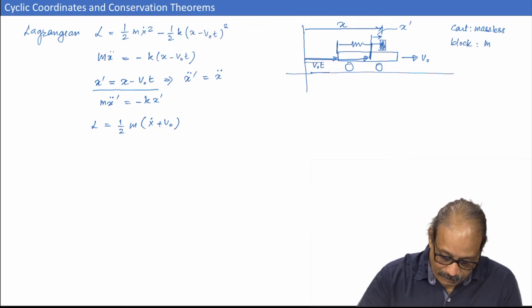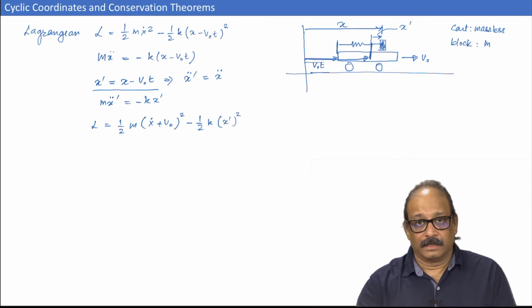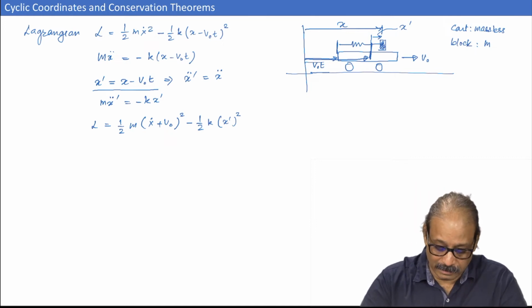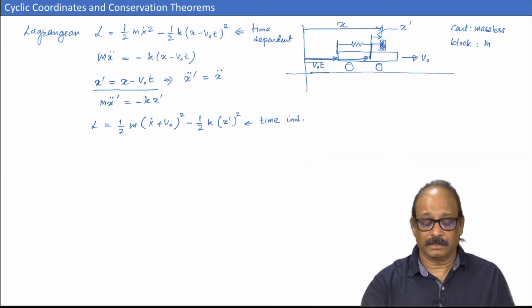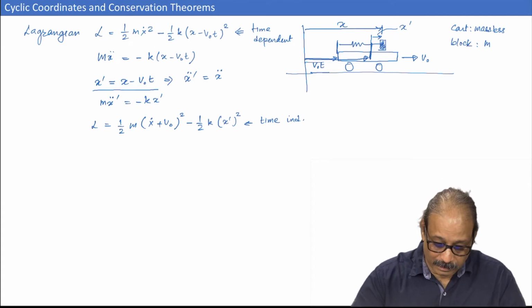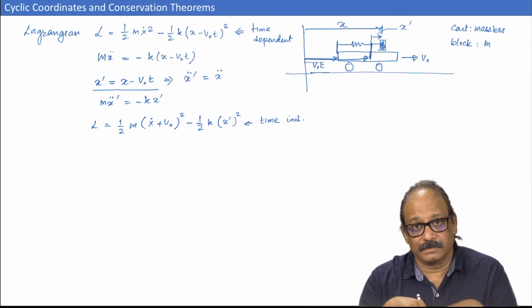So we will have half m times x prime dot plus v naught, squared, minus half k x prime squared. Look at the two Lagrangians. The first one is time dependent, there is an explicit time dependence here. This one is time independent. So in the first case you do not have energy function conservation, but in the second case you have energy function conservation.